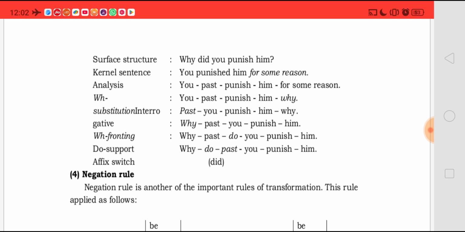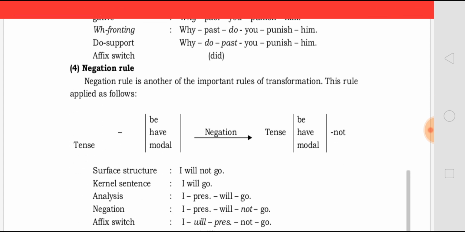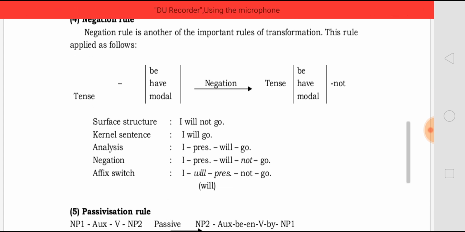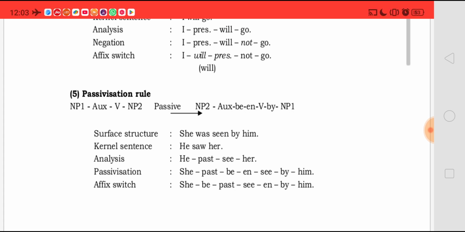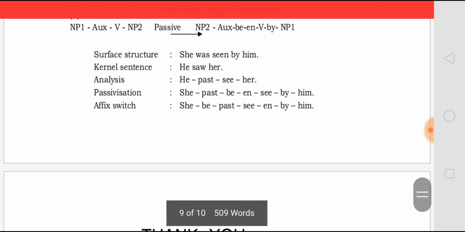And we find that these changes are taking place in the deep structure. And then fourth, we have the negation rule. The negation rule is another of the important rules of transformation, and this rule is applied as follows. Here the surface structure will be "I will not go," which is negative. So the deep structure will be "I will go," and the others are as follows. And fifth, we have the passivation rule. Here the surface structure is "She was seen by him," where the deep kernel sentence is "He saw her."